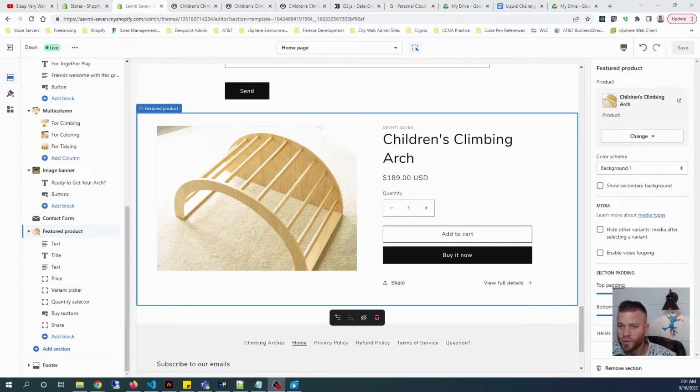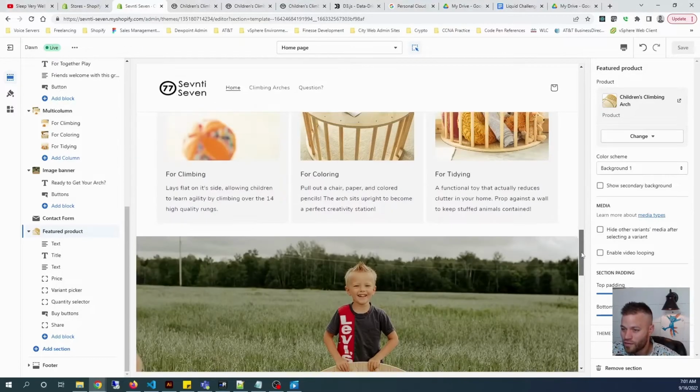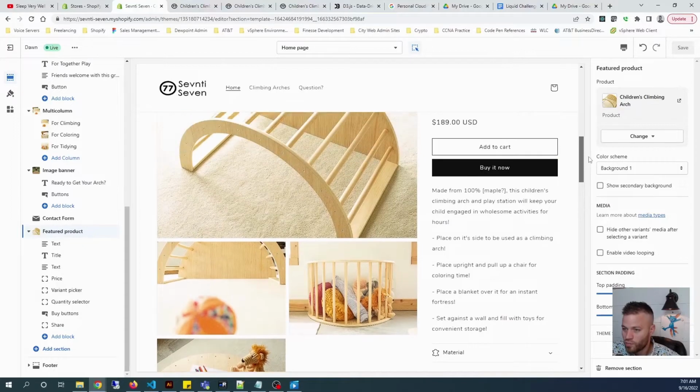So if you have a single product to sell for your Shopify store, you probably want it right on the front page, or maybe you just have a featured product and you want all of the details to be available right on the front page. Now there is the featured product section that's available, but for some reason they didn't give the options to show all of the information. So this is what that looks like, but it's a little bit lacking. I'm going to show you how to add the full product right to the home page like this.